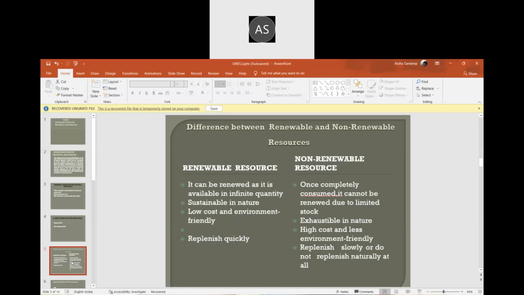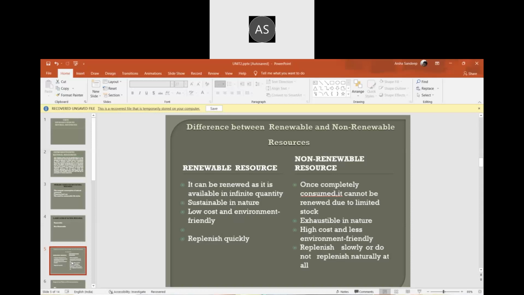When it comes to non-renewable, it is high cost and less environmentally friendly. The demand is more and availability is less, so that's the reason it is a high-cost thing. This is the economics we already studied. It is less environmentally friendly. Coal creates pollution. In the same way, gold mines are becoming less productive, and these are not environmentally friendly.